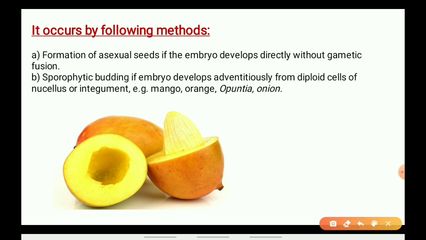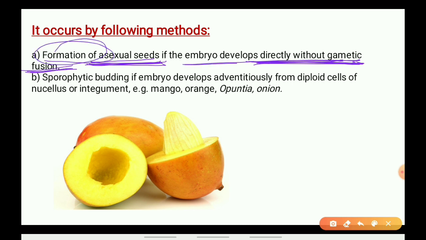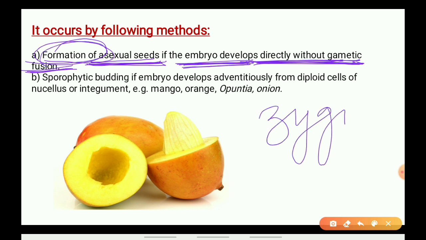So you know what apomixis is: asexual reproduction which is just a mimicry of sexual reproduction. In this, the gametic fusion of the pollen grain or male gamete with the female gamete does not occur. But the embryo formation and development still happen. The zygote is formed, and this zygote will develop into an embryo afterwards.